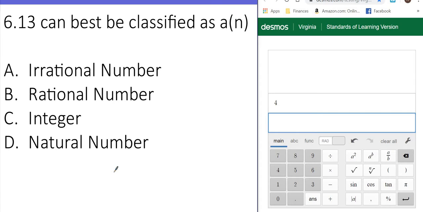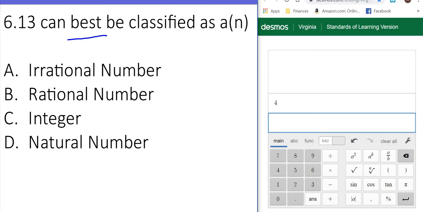All right, let's do some more real number system review, which is, I think, my favorite thing to play with until the next thing we do. Then that'll be my favorite. But anyway, 6.13 can best be classified as a or an what kind of number?